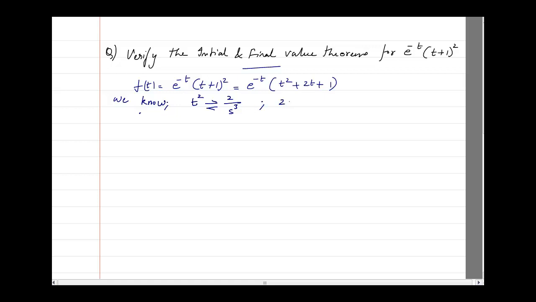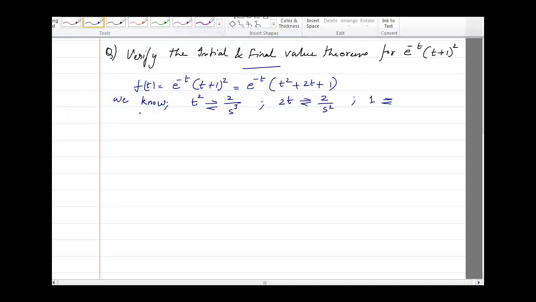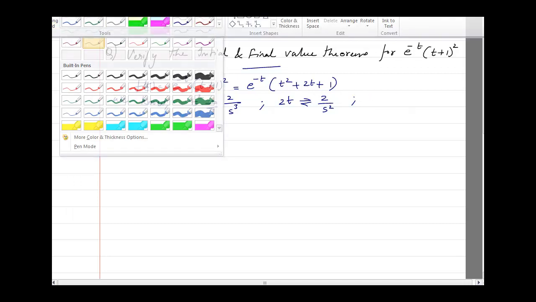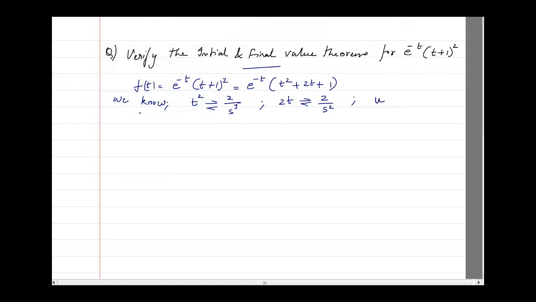And we also know that the Laplace transform of 2t is going to be 2 divided by s square, since for t it is 1 by s square. And for 1, again I told you, whenever we see 1, it means u of t. So 1, which is u of t, so let me write it like that, otherwise people may make some mistakes sometime.